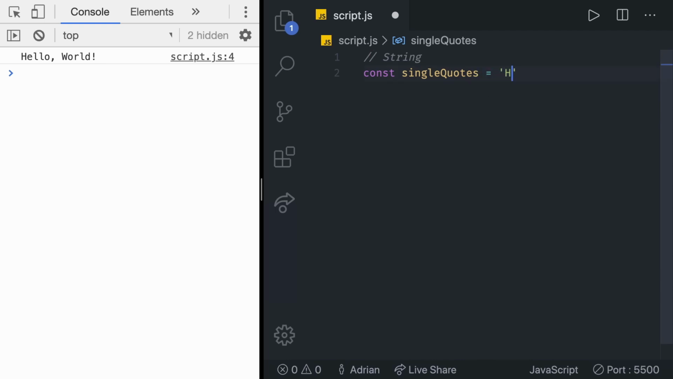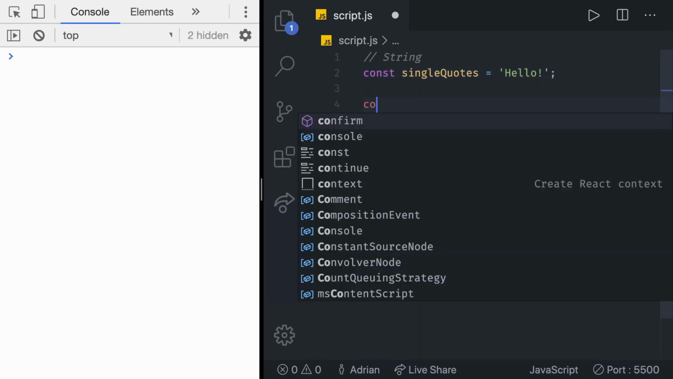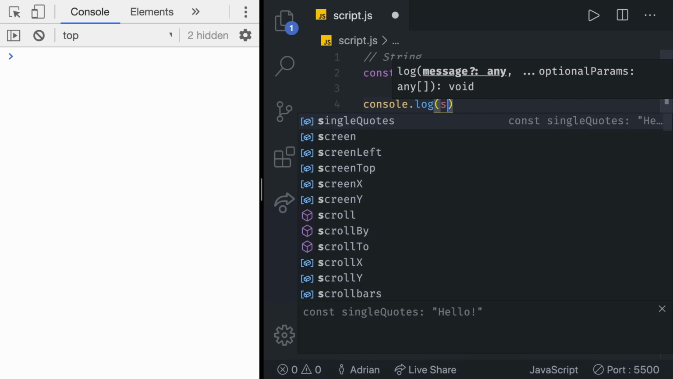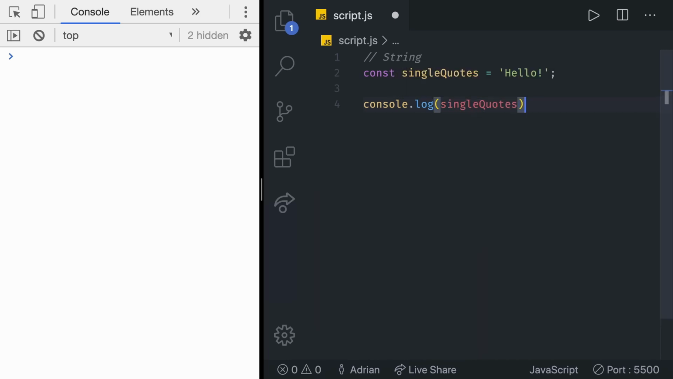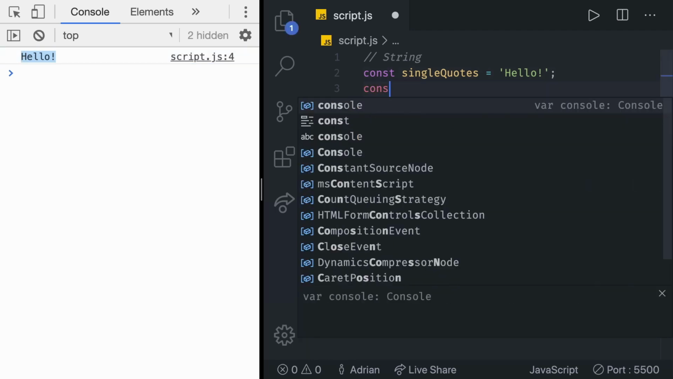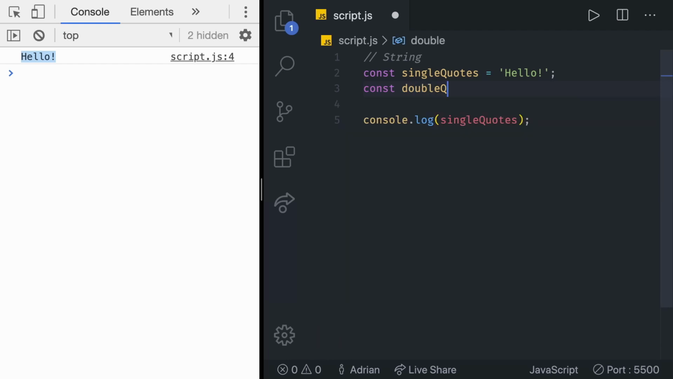And then in there, we can say hello, for example. That's it. We've just created a string with single quotes. We can console.log it, console.log single quotes. And we indeed do get the value of a string. Let's do a second example with the double quotes. Const double quotes.